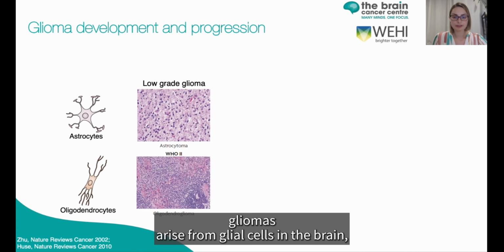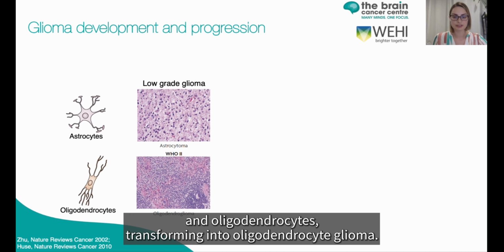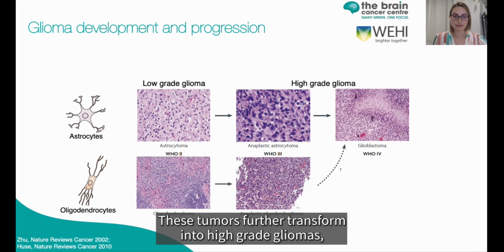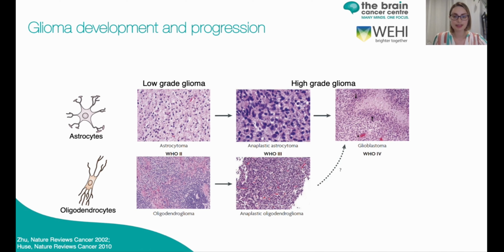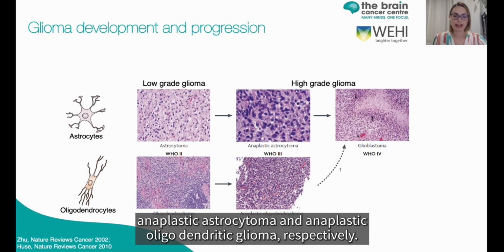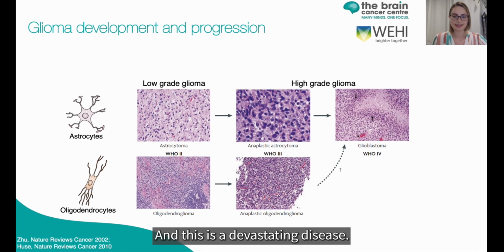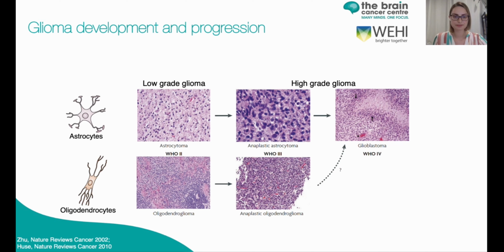Gliomas arise from glial cells in the brain, such as astrocytes that transform into astrocytoma and oligodendrocytes transforming into oligodendroglioma. These tumours further transform into high-grade gliomas, anaplastic astrocytoma and anaplastic oligodendroglioma respectively. The other form of high-grade glioma is glioblastoma or WHO grade 4 glioma, and this is a devastating disease.